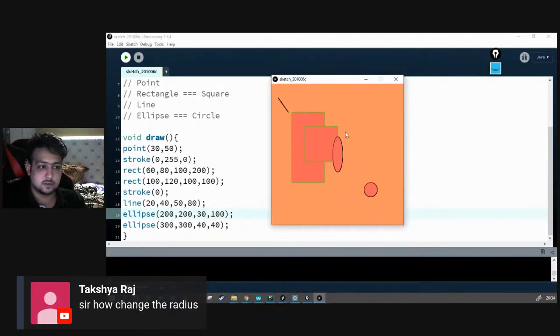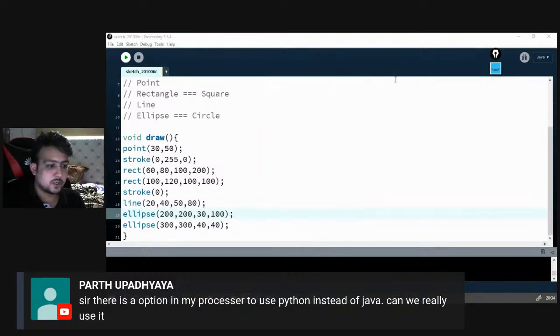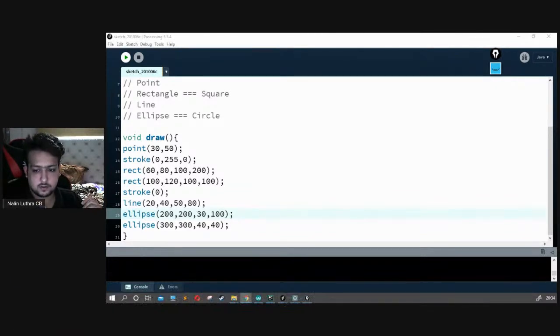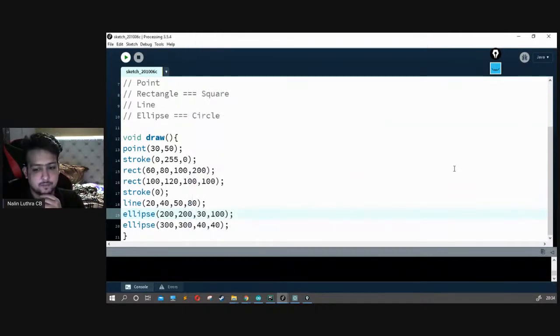All right, so that's what you want to make. Yes, there is an option to actually work using Python, but the library has the core dependency on Java, so it's better to use Java. It's absolutely simple, so don't worry about that at all. We got it over here at module things, and we got Python module. Yes, you can do this, but you don't have to. So just work with Java. That's fine. These are basically some simple things which we already talked about.